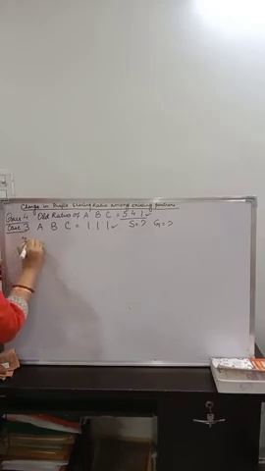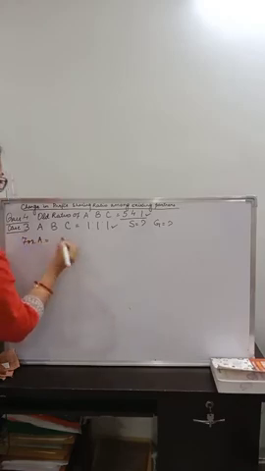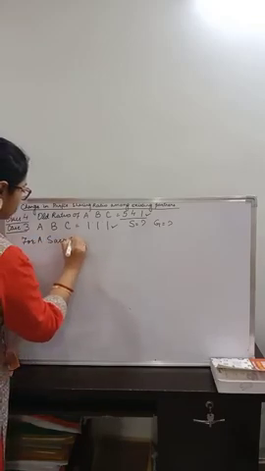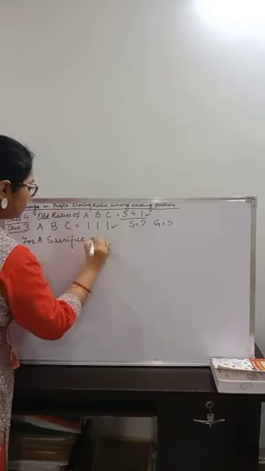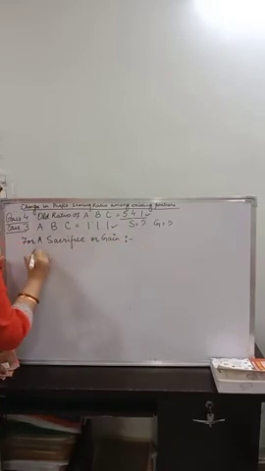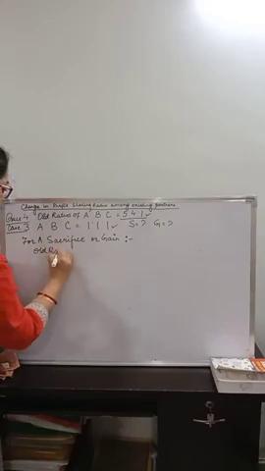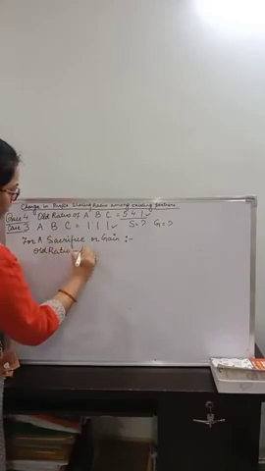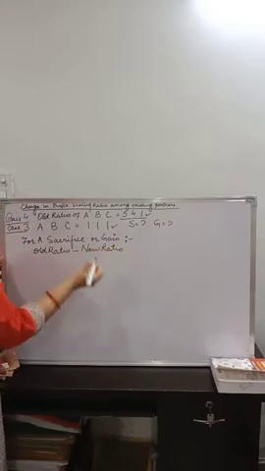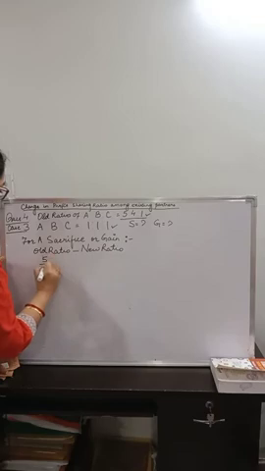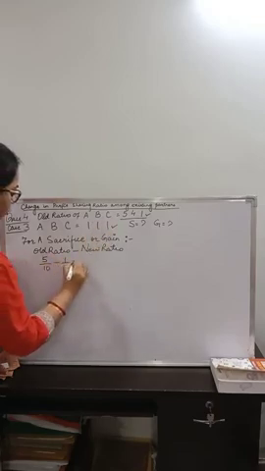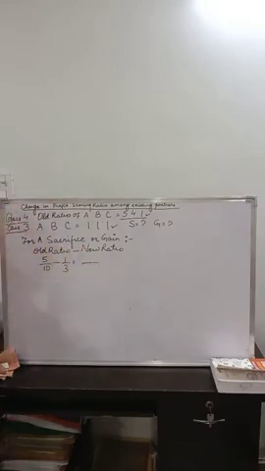So you can write for A, sacrifice or gain will be old ratio of A minus new ratio of A. Now the old ratio was 5 upon 10 minus the new ratio is 1 upon 3. Simply do the LCM, you will get the answer.